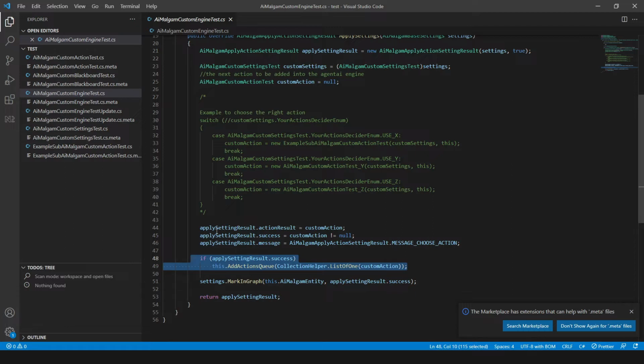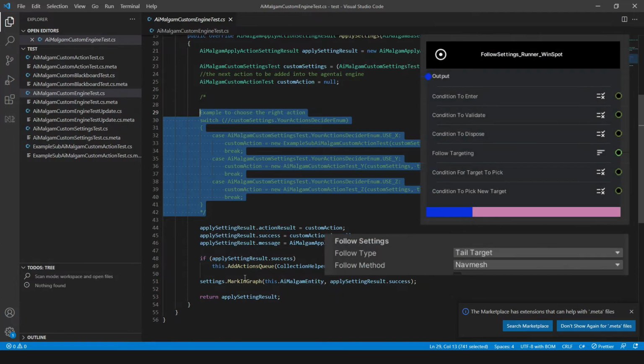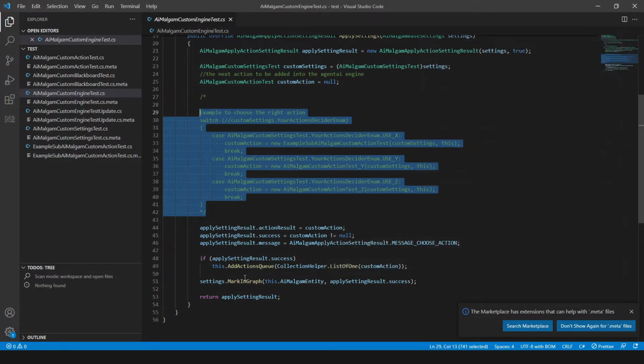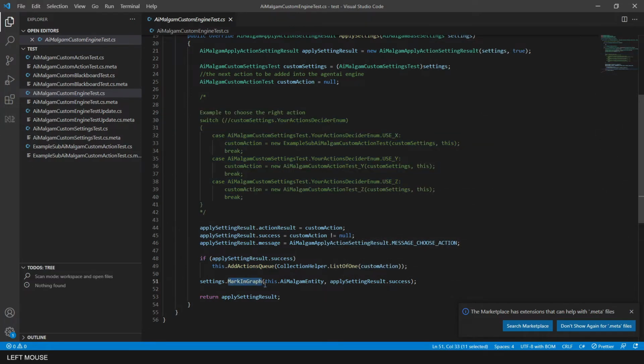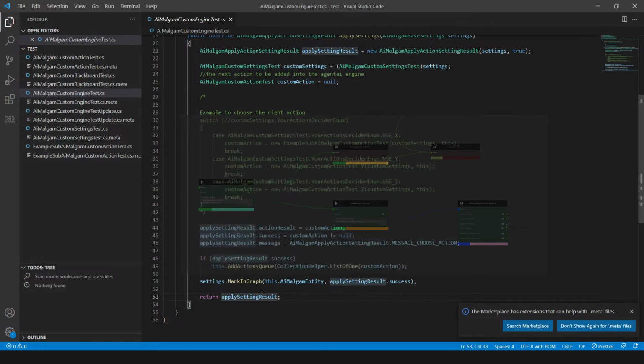Here you can see the switch statement where you can create different kinds of actions that inherit from the base abstract action to save up some extra engines. This is also done in the follow action implementation and the spotting action implementation. Finally, call this method for AI graph debugging to know if the action setting passed or not visually.